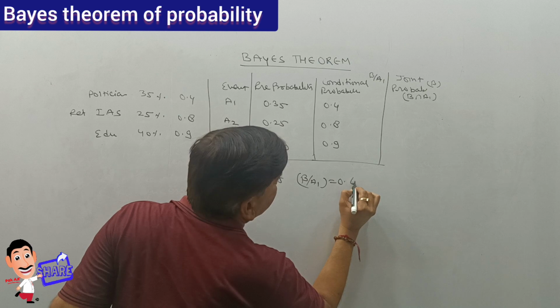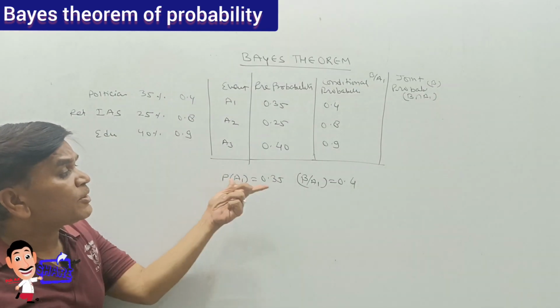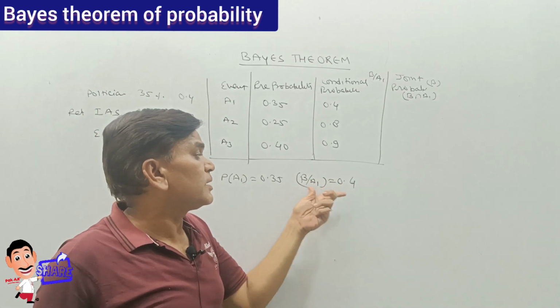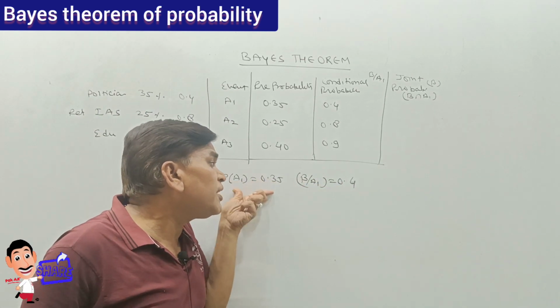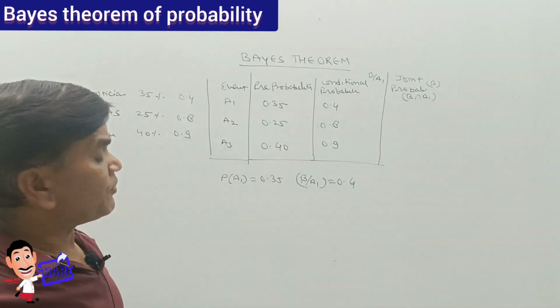The possibility of appointment of a politician is 0.35, and the conditional probability, if he is appointed he may promote, is 0.4.